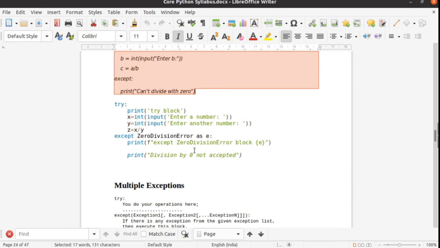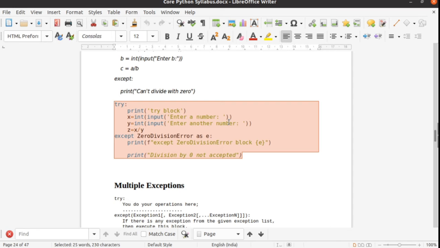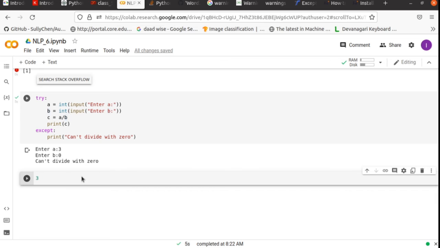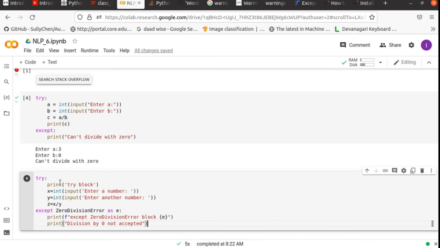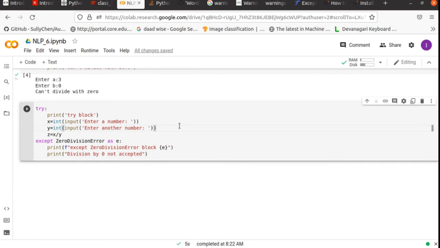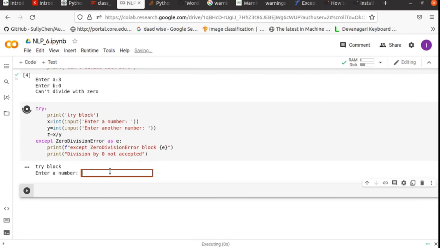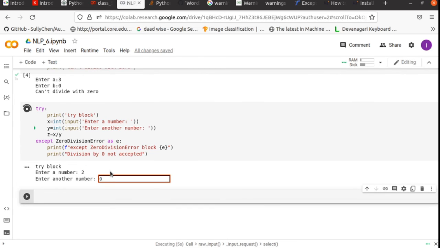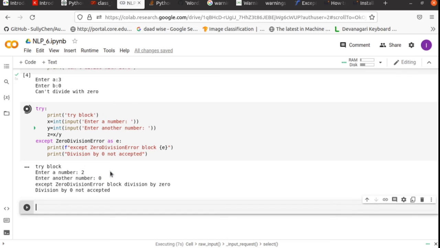Likewise, you can also print out your error name as well. Earlier we took some input and then divided it. Let's see, first give an incorrect input, then the exception: division by 0 not accepted.